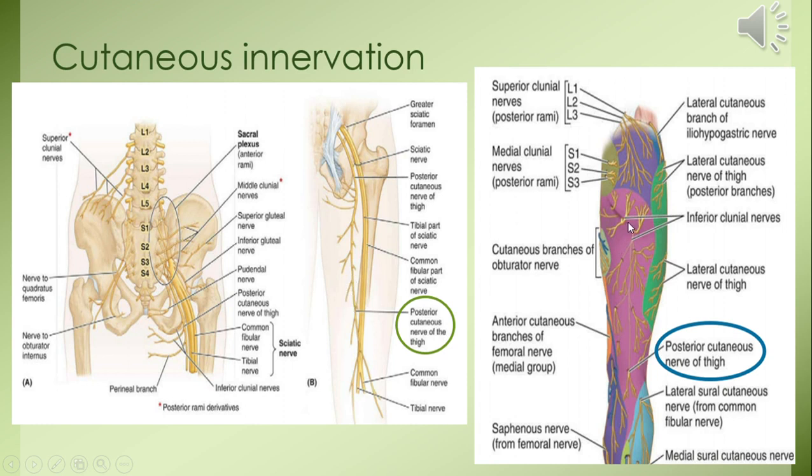The main part here shown in purple is supplied by the posterior cutaneous nerve of thigh, while some parts on the medial side extend onto the back of thigh from the obturator nerve, and some cutaneous branches from the lateral cutaneous nerve of thigh also extend from the lateral to posterior side. Other than that, the posterior cutaneous nerve of thigh also supplies the inferior quadrant of the gluteal region, as we can see here.